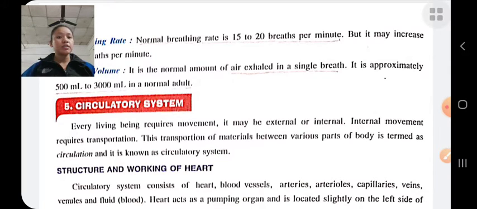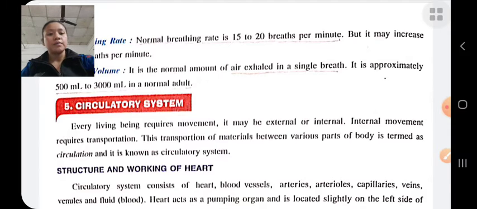This transportation of materials between the various parts of the body is known as circulation or the circulatory system. With the help of blood, it helps in circulation of important nutrients throughout the body.